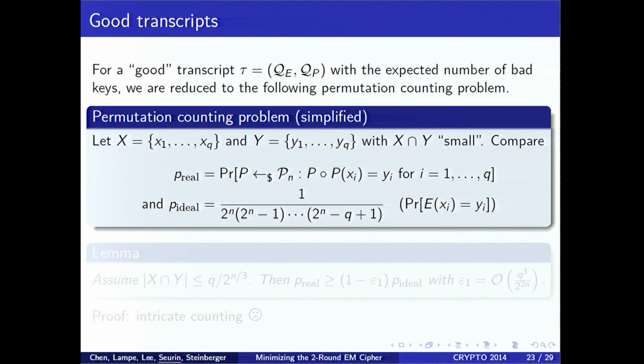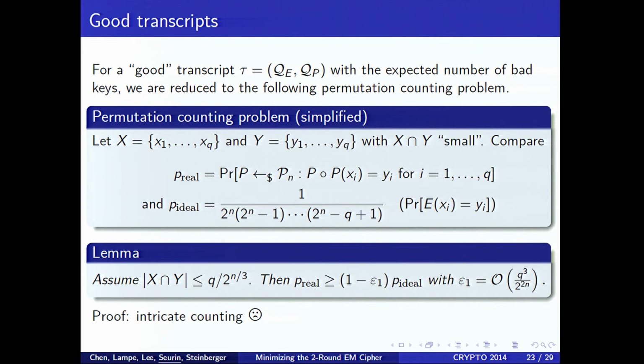And you are asked to compare the probability, when you draw a random permutation P, that the composition of P twice sends xi to yi, with the probability for a perfectly random permutation. And what we show is that, assuming that the intersection of these two sets is sufficiently small, these two probabilities are close, okay, as long as q is small compared to 2 to the 2n over 3. Okay, so this is exactly what we need to complete the proof with the H-coefficient technique.